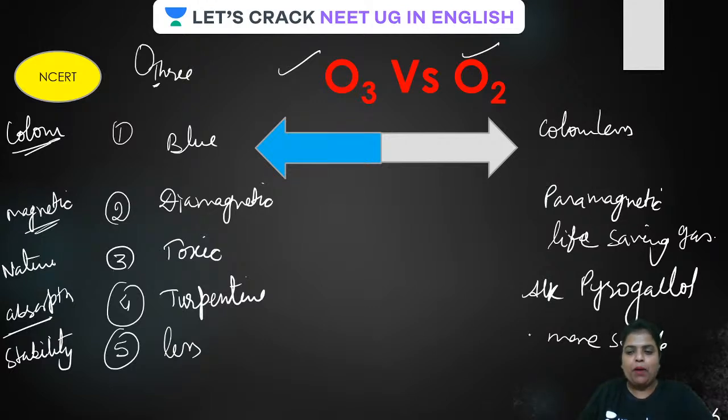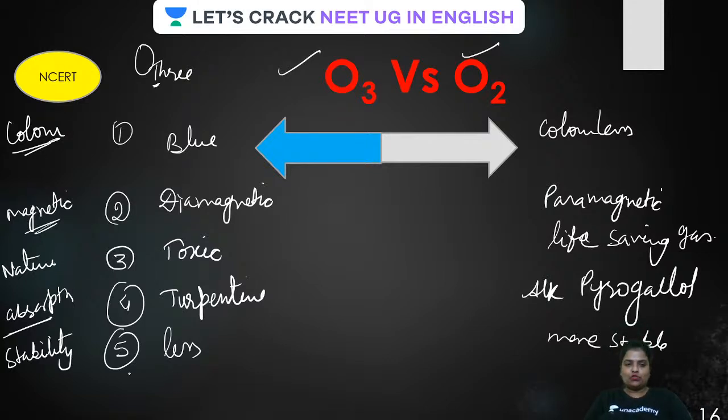Why, guys? Because always remember, in all electrical equipment, because of the production of ozone, it gives a sharp smell. Always remember, it is associated with electrical equipment. All done, guys.